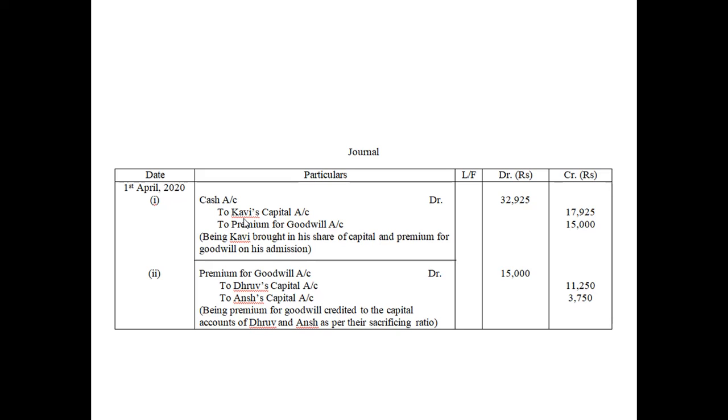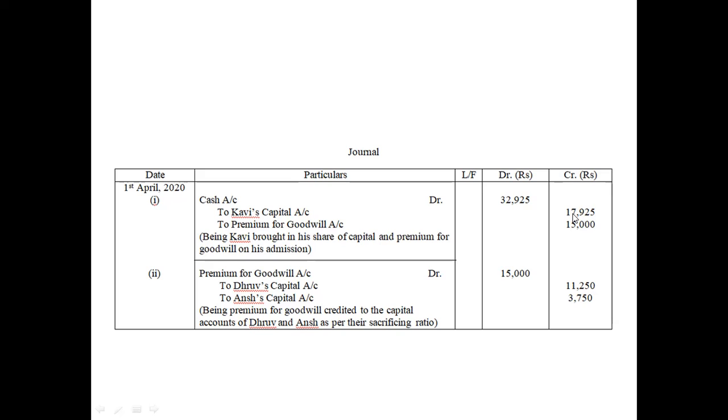In this particular question, question number 59, this new partner Kavi is bringing one fourth of the combined capital of Dhruv and Ansh. So the first entry will be cash account debit to Kavi's capital account to premium for goodwill. Do not write the amount here because we do not know what is the amount of capital.